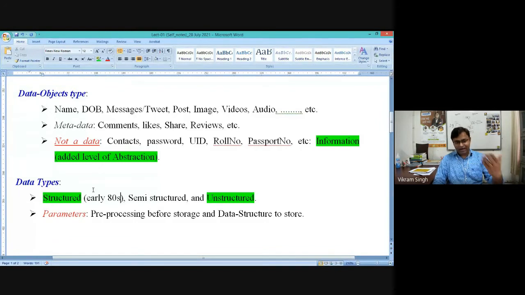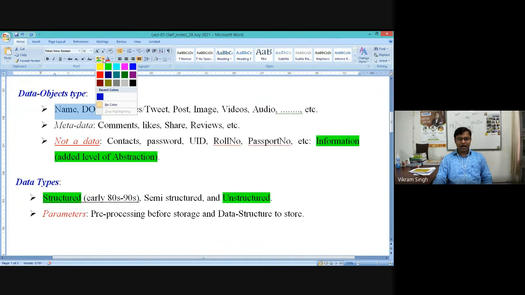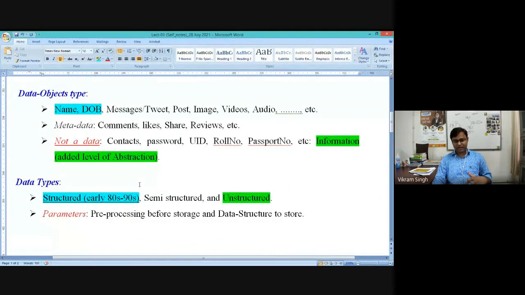So from the early 80s to maybe the early 90s, most of the details systems were capturing were structured in nature. This is the first and fundamental way of storing data, right? Most of the details captured up to the 90s were structured in nature. In this way, the first two, like name and DOB, fit into the structured type of storage, or structured data structure, in the database.